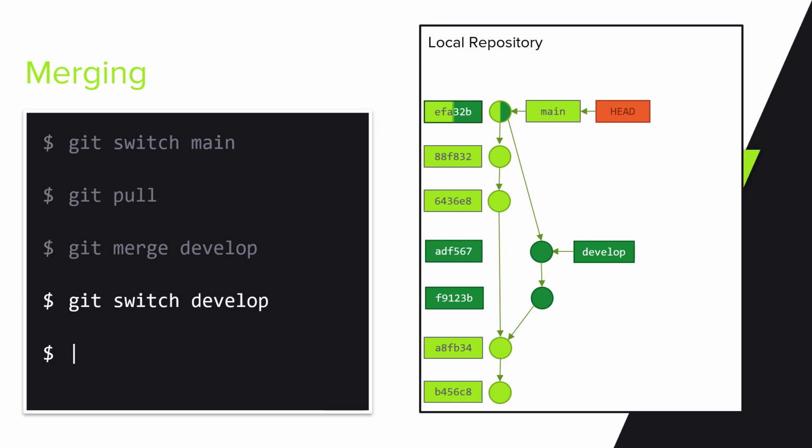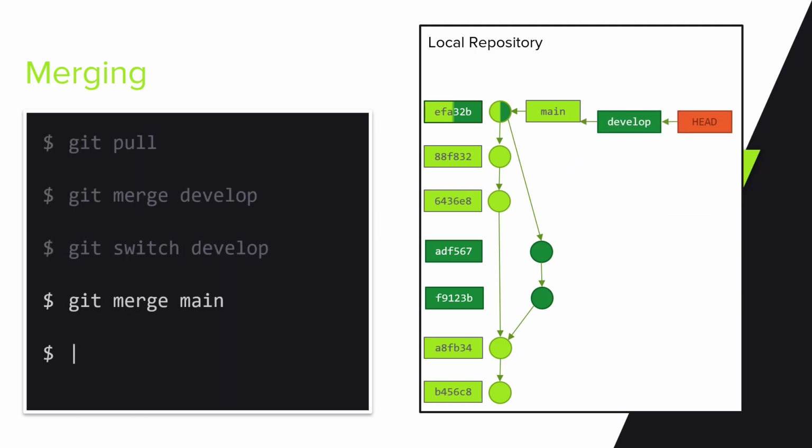Right now, our main branch has all the changes from all the imaginary colleagues, but we would not want to give up on the develop branch. We want all the changes to be in that one as well. So first off, we switch to it. Once there, we again run our trusty merge command, this time specifying main as the source. This, on the other hand, happens differently than we've seen before. Our develop label just moves up to the latest commit.